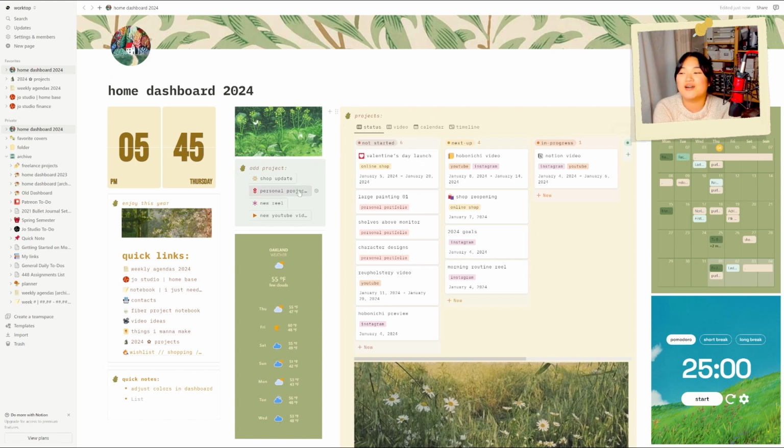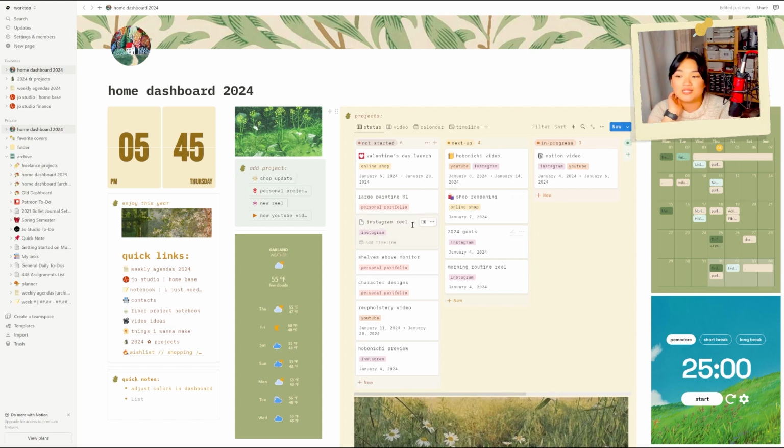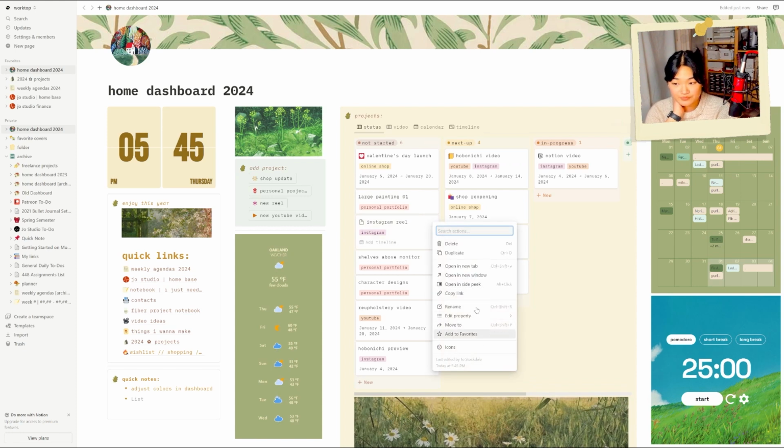And so if I want to say add a new reel, it will immediately add into my not started section a card that says Instagram reel. It will already be tagged with Instagram, and so if I want to filter it into my video section, it's already there. I don't have to select anything, and then I can just open this and edit it. I can add the timeline, all of that, super easy.